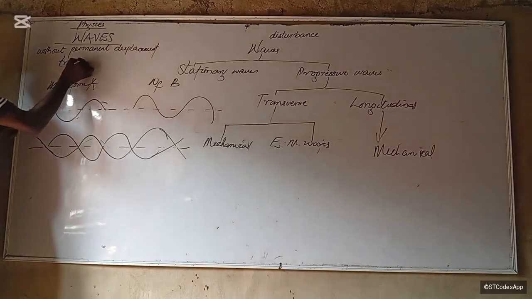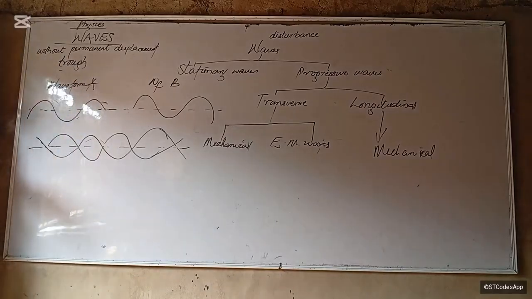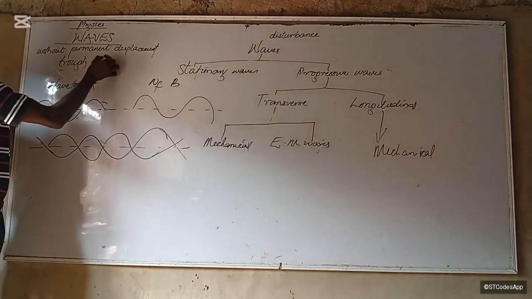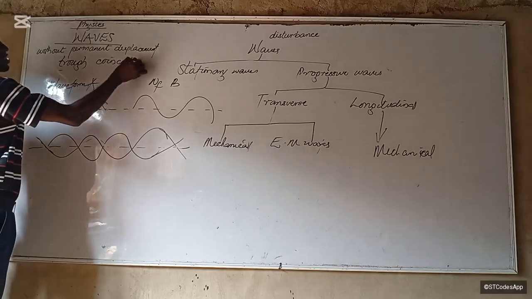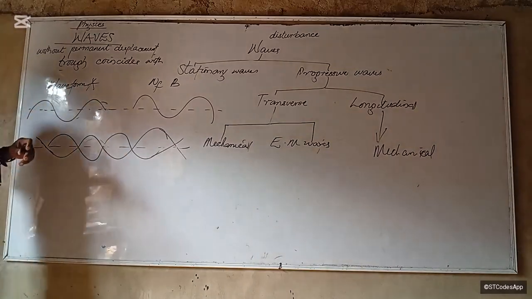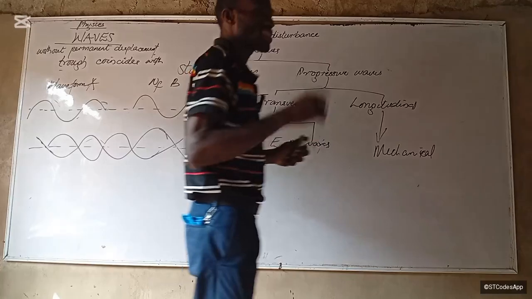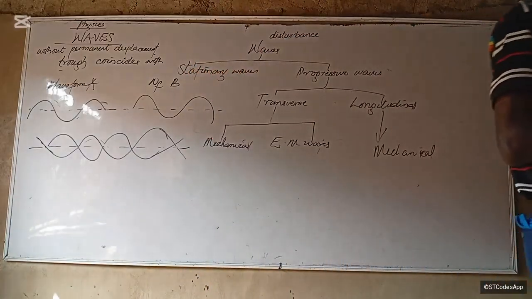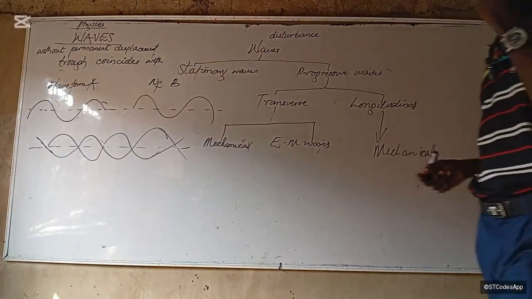I'm going to define what those terms mean later. Is that okay?